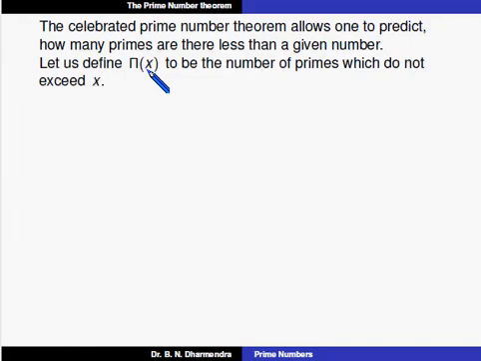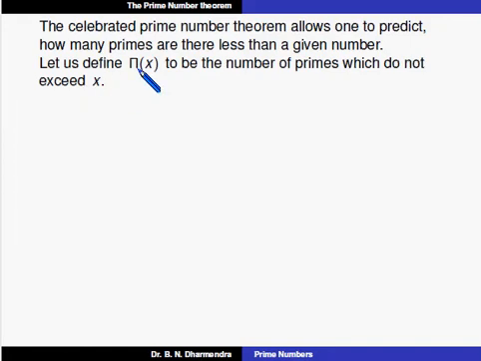That means, suppose I take x equal to 1, what is pi of 1? Up to 1, how many prime numbers are there? Up to 1, there are no prime numbers, so that value is equal to 0. That is what we mean by "not exceed". Carefully observe, it does not exceed: definitely 1 is greater than 0.